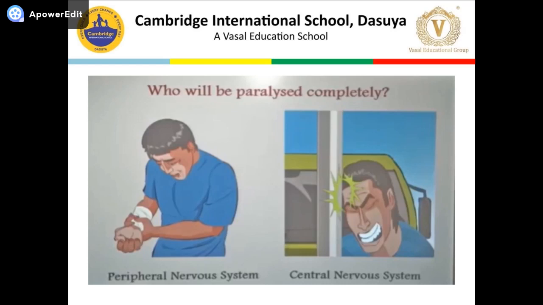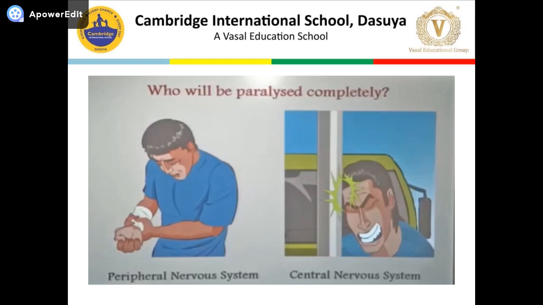His brain would be affected, and since the brain is the place where information is processed, and then the processed information is transferred to different parts of the body, if the brain gets affected, then the body might become paralyzed.